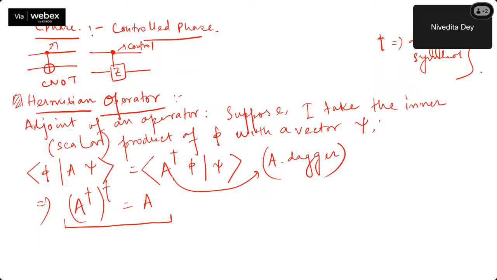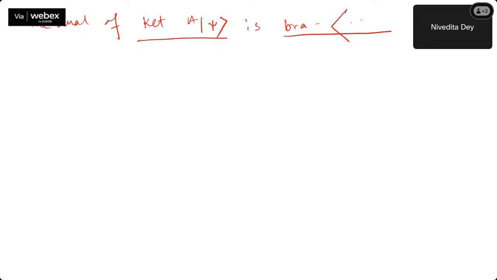Now, with an example, you will understand it. Just wait. The dual of the ket A psi, in the bracket form, is this thing with A dagger.